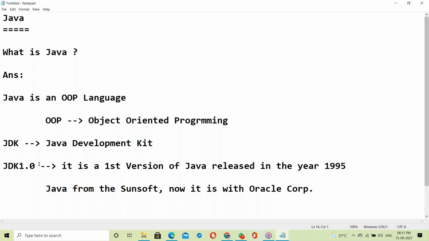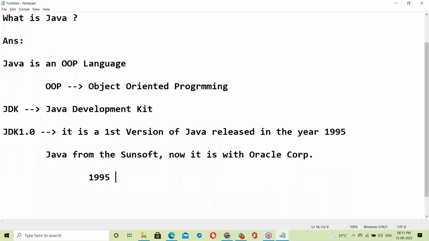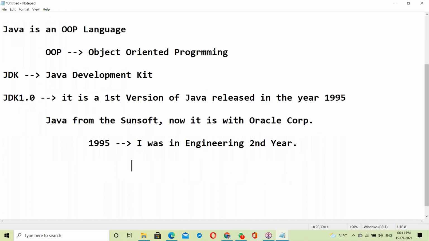So JDK 1.0 is the first version of Java, released in 1995. I know that release. In 1995, I was in my engineering second year.